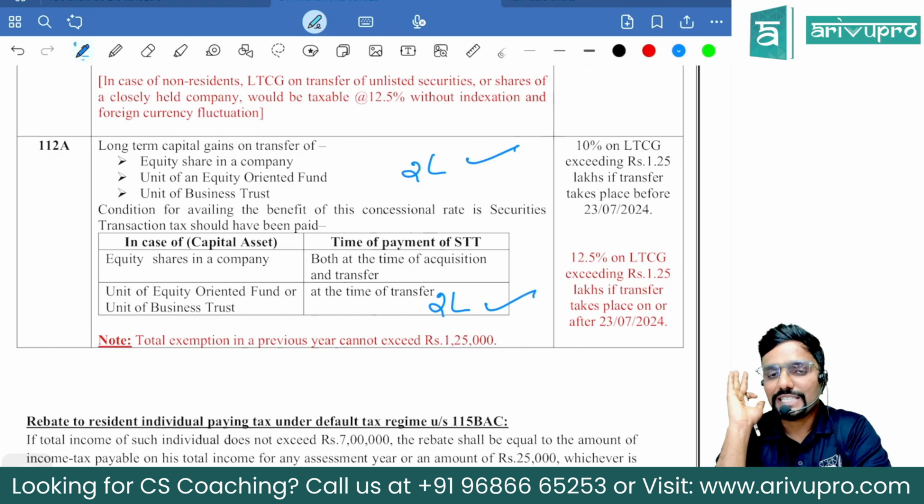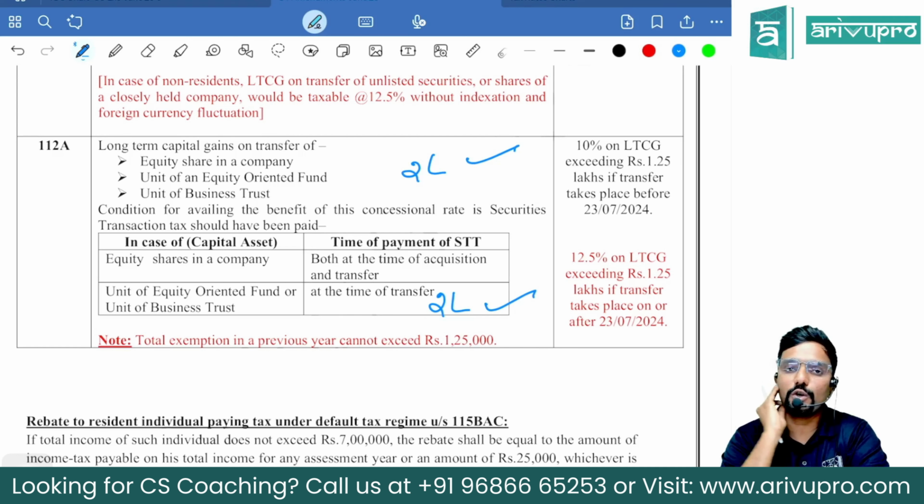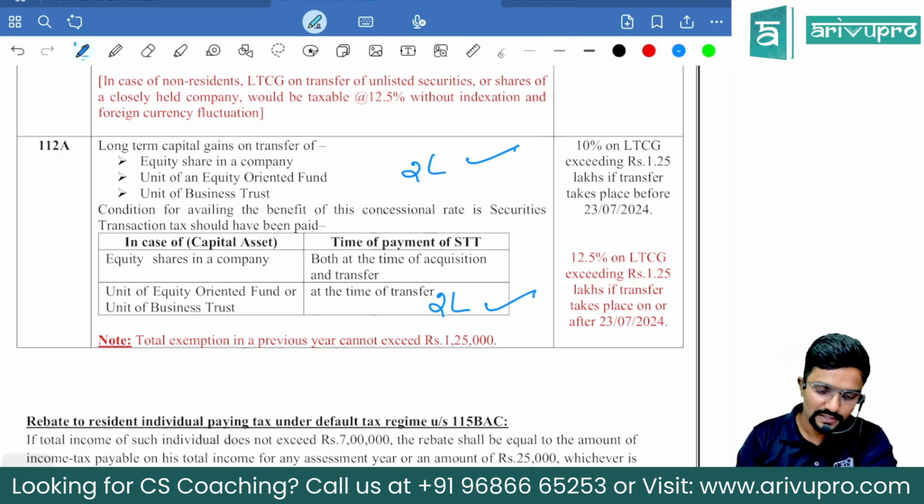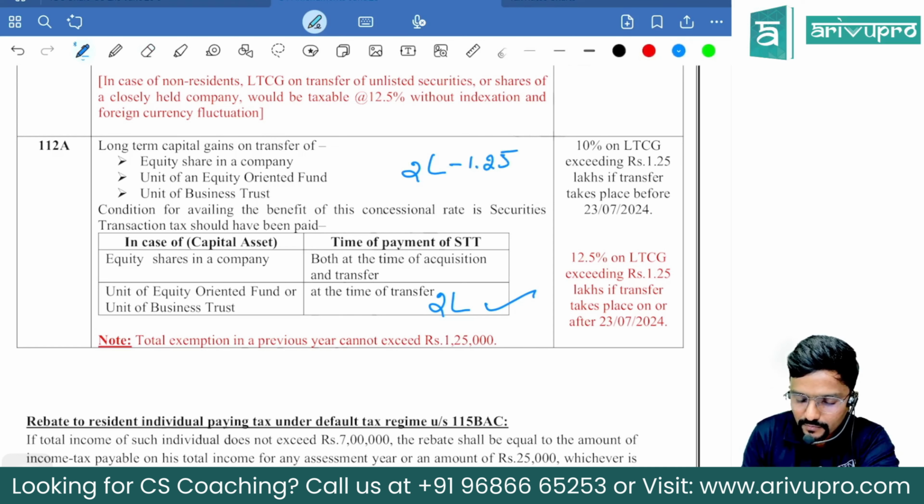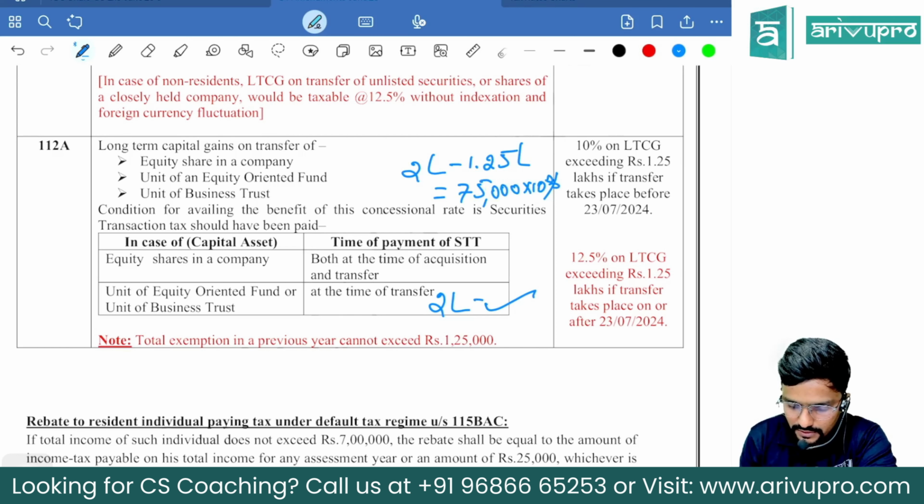This question is not answered in the law. They have not openly told it. But what I can understand is FIFO basis, guys. Means, sir, you will reduce the 1 lakh 25,000 from this. Remaining is how much? 75,000. Pay tax at 10%. Now on this, straight away, 12.5%.